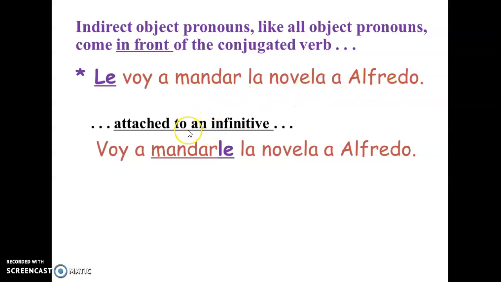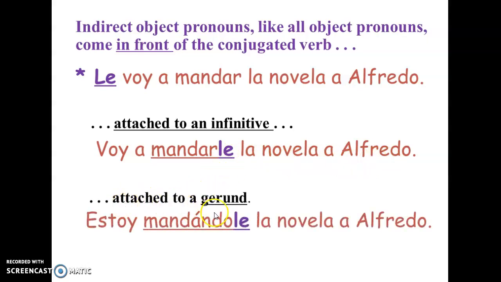When it's attached to an infinitive, for example, mandar, to send, right? And so we can also attach it at the very end of an infinitive, just like we learned when we were discussing direct object pronouns. So we also follow the same rule, and in this case it's le, because it's a him, it's a third person, and so mandarle. Voy a mandarle la novela a Alfredo. I'm going to send him the novel.